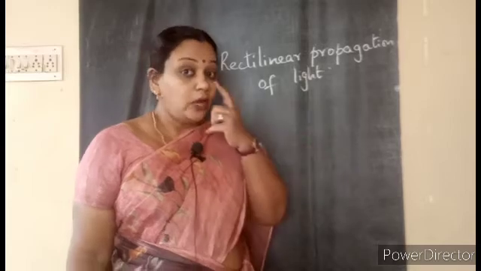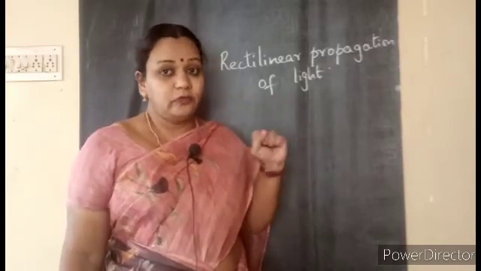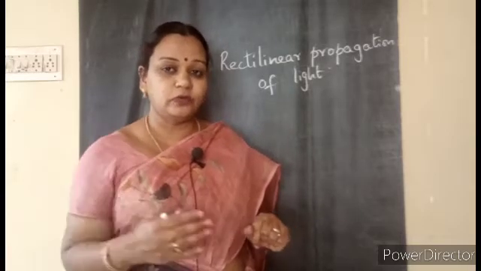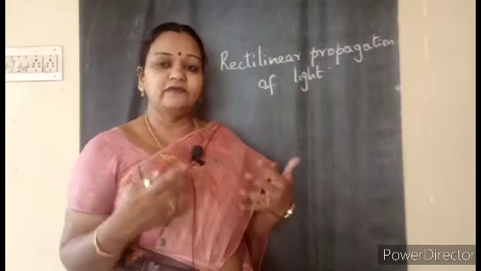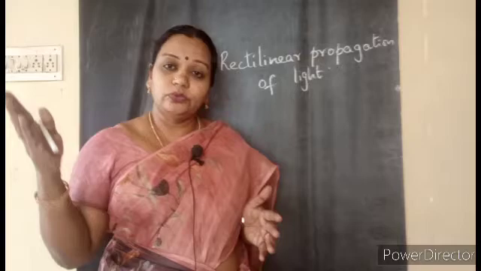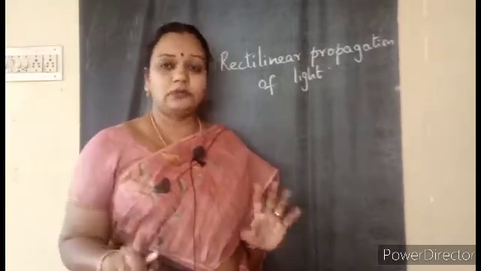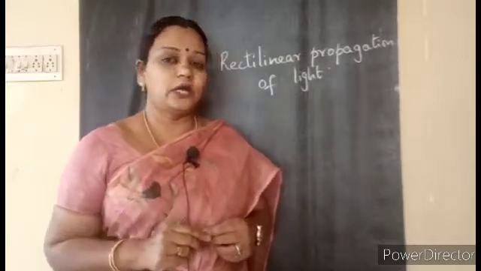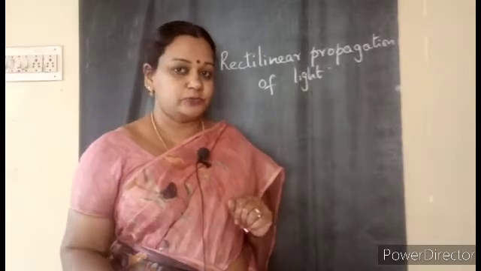And additional to that, you know the interaction of light with matter. That's what we learned: when it is made to fall and pass through different materials, it interacts with different matters in different ways. Through the transparent, the translucent and the opaque. When it is not able to pass through, we also learned that shadows are formed. By now, I know that you all are clear about the shadows part.